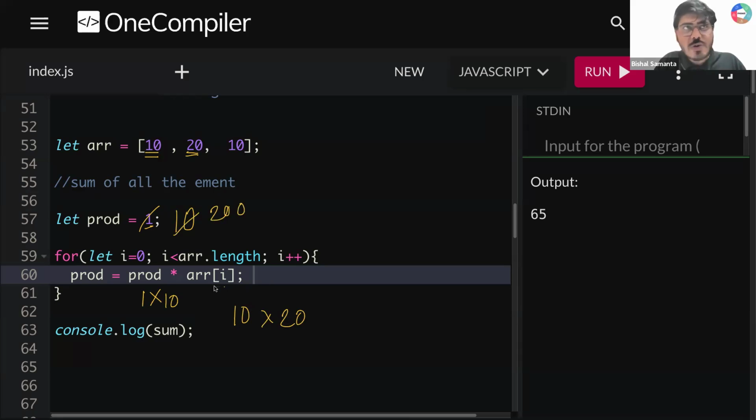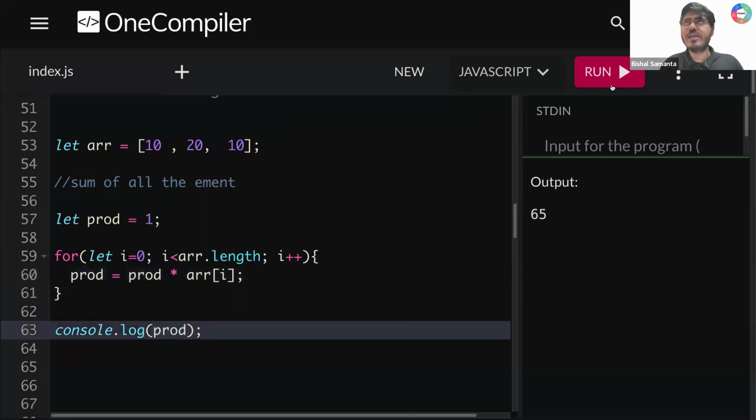So after that, again, you will be running the next loop, right? Next iteration, array of I is 10. So tell me guys, 200, which is your prod value, multiplied by array of I, which will give you 10. So what will be your new value guys? 2000 will be your new value. After that, this loop will terminate. You are printing console.log. It's not sum. Here we need to write prod.